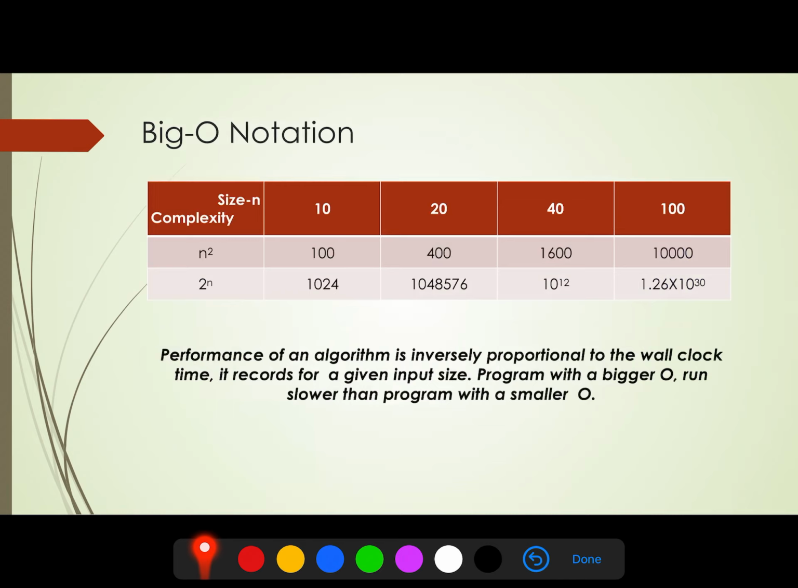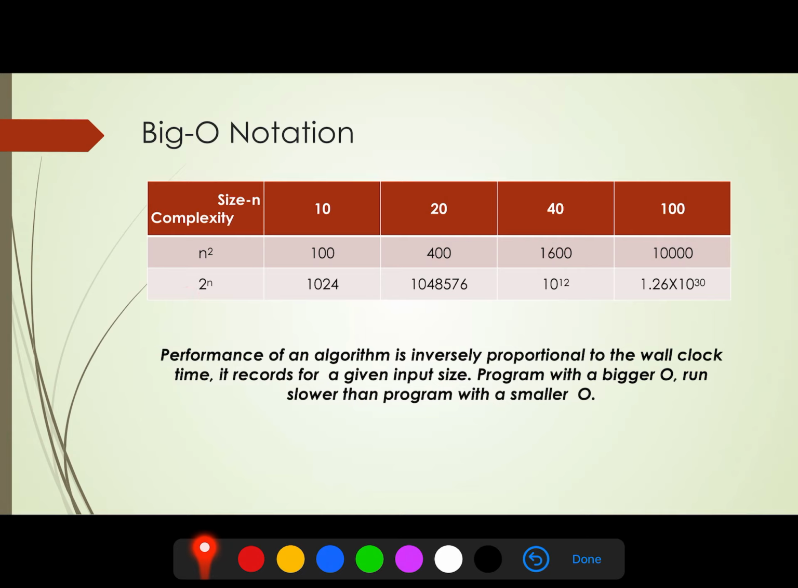So here is a comparison table. Here is the size of n: 10, 20, 40 and 100. In row 1, the growth rate of complexity is n square. So if the size is 10, n square means you will have to take 100 steps. For 20 you will have to take 400. For 40 you will have to take 1600, and for 100 you have to take 10,000.